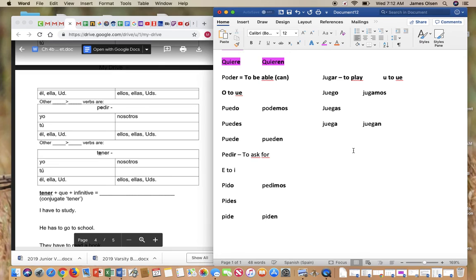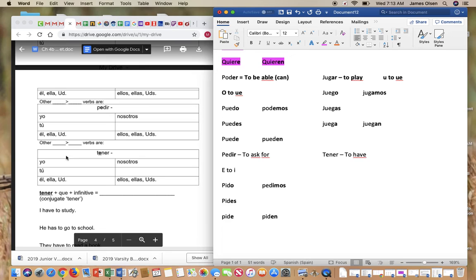So now, this verb is different than the rest because you know that tener, first of all, means to have. You've learned tengo and tienes. Remember, tengo la clase de matemáticas en la quinta hora. Okay, so it means to have.